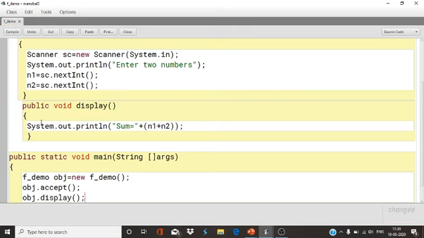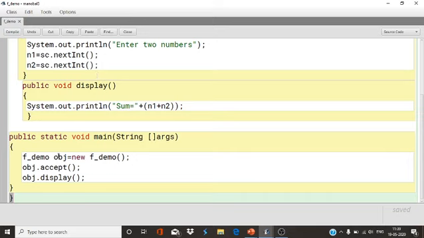Both the functions have been called, and now first the compiler will see the function demo object. Object means what? Instantiation of a class. Why do we create objects? We create an object of a class to call methods and variables of that class.